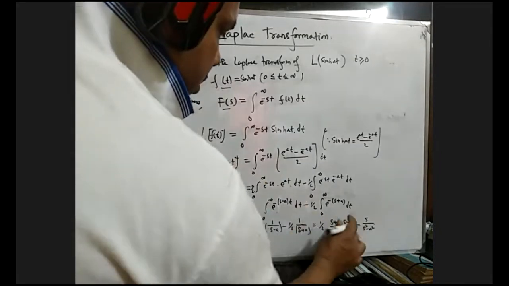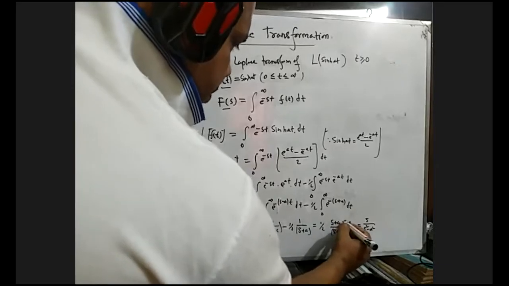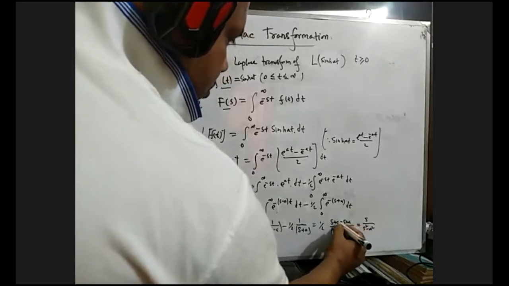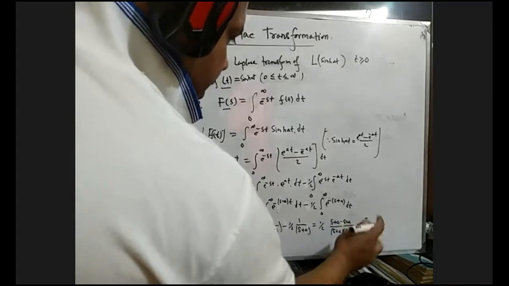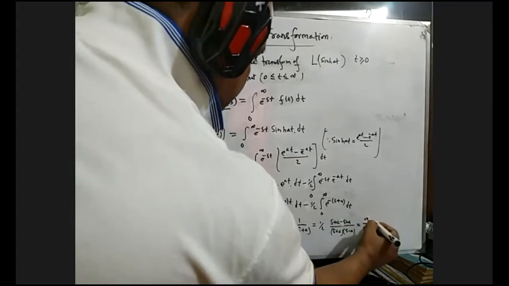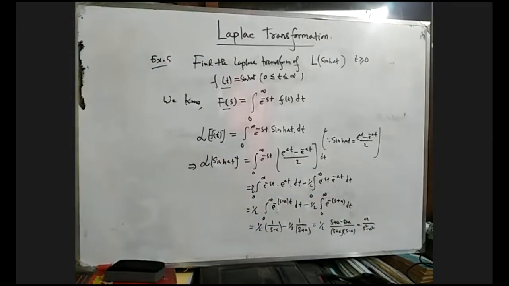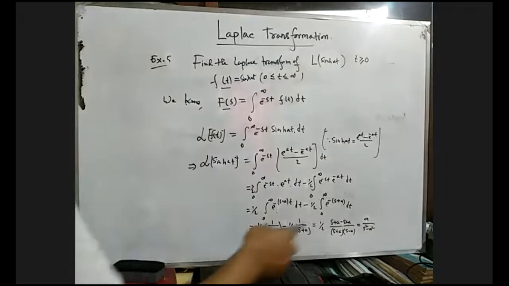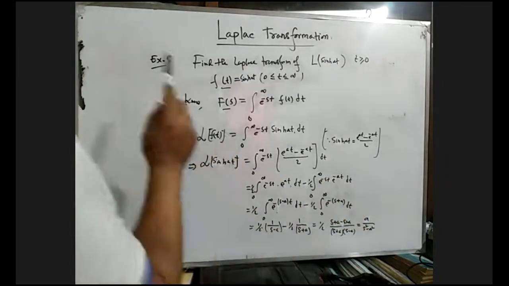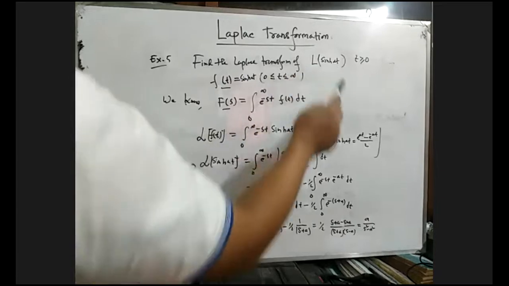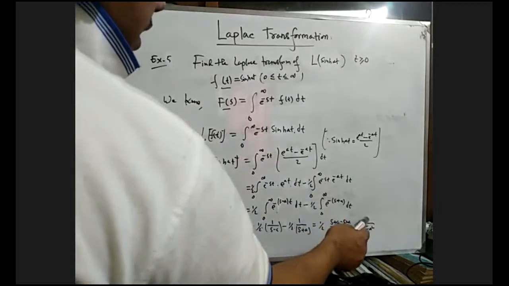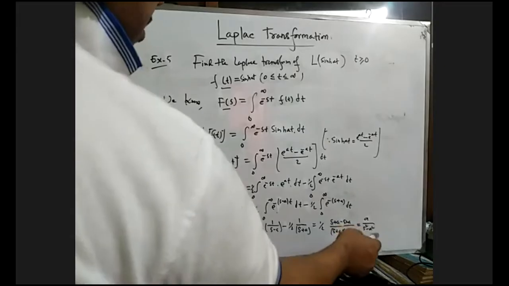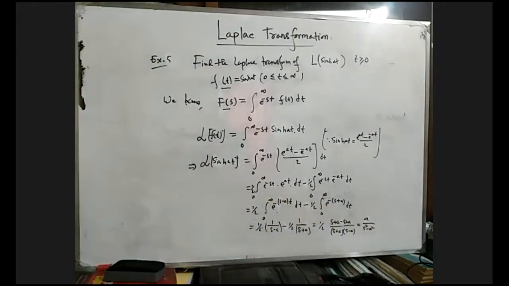Taking LCM, minus becomes plus, so s will be cancelled, leaving twice a. So we get a divided by s square minus a square, a similar result. So the Laplace transformation of sine hyperbolic at is a divided by s square minus a square, but the Laplace transformation of cos hyperbolic at was s divided by the same denominator. Very easy example.